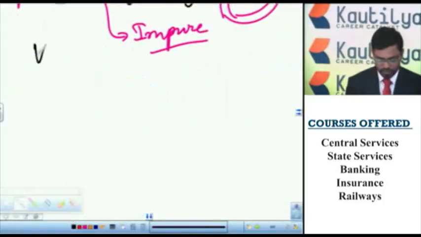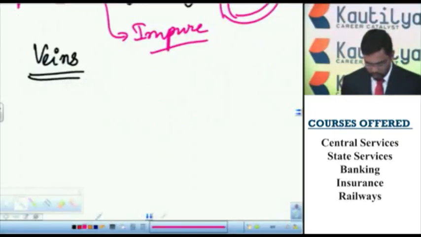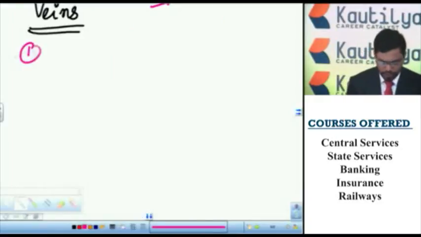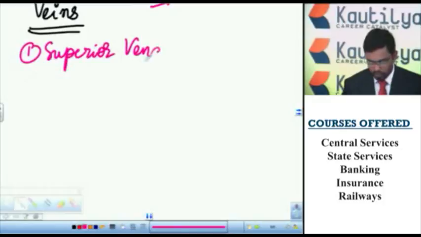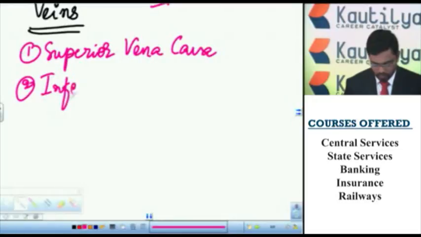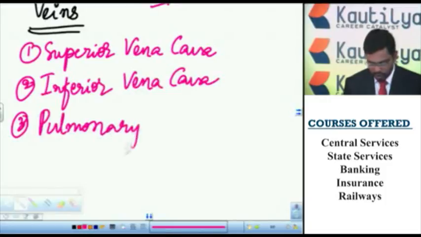Let us see the veins. So these veins are thin walled blood vessels. They are superficially located. They collect the impure or deoxygenated blood from different parts of the body. So let us see some important veins. Superior vena cava, inferior vena cava, and pulmonary vein.